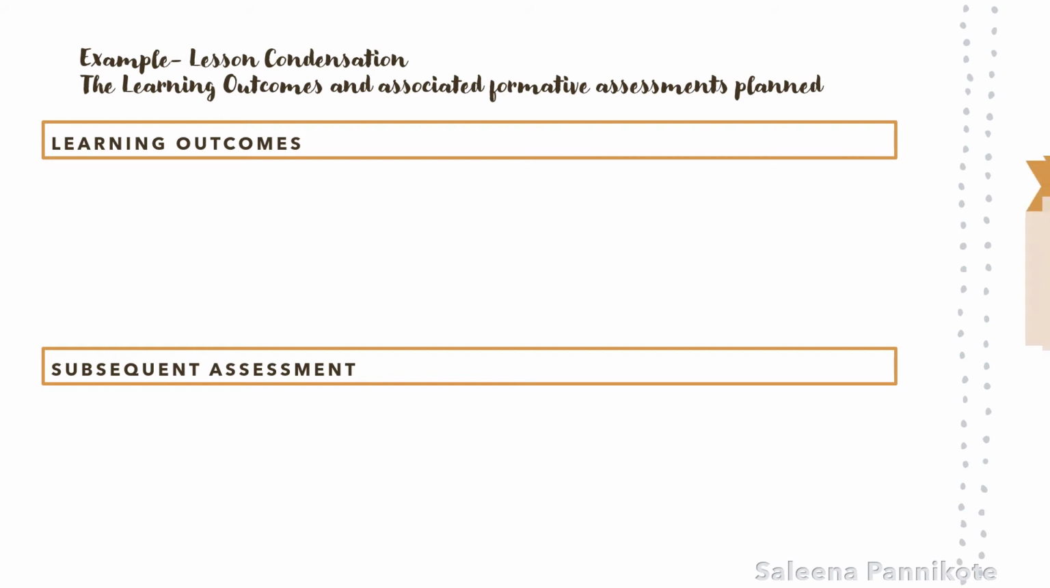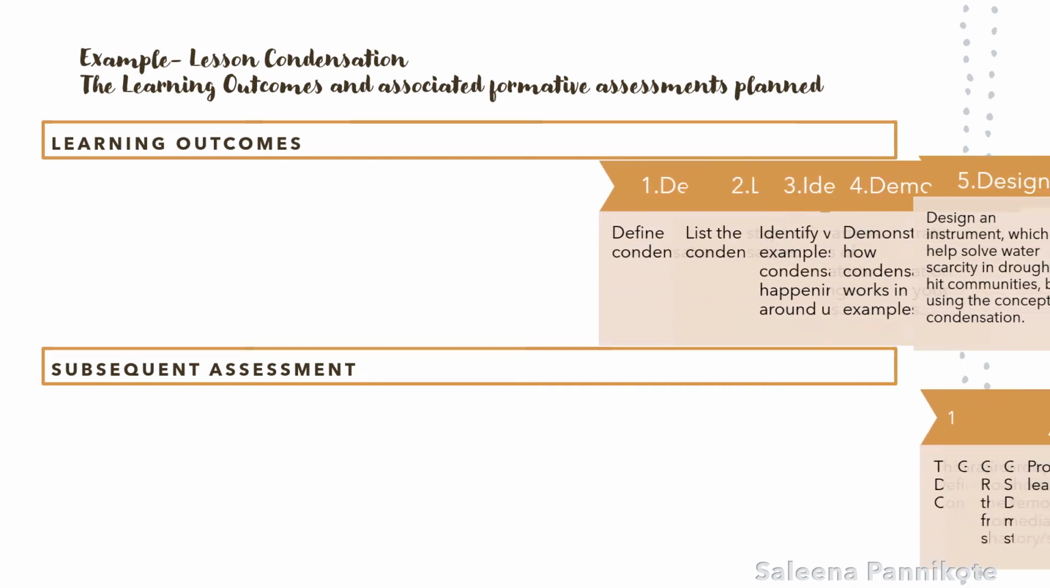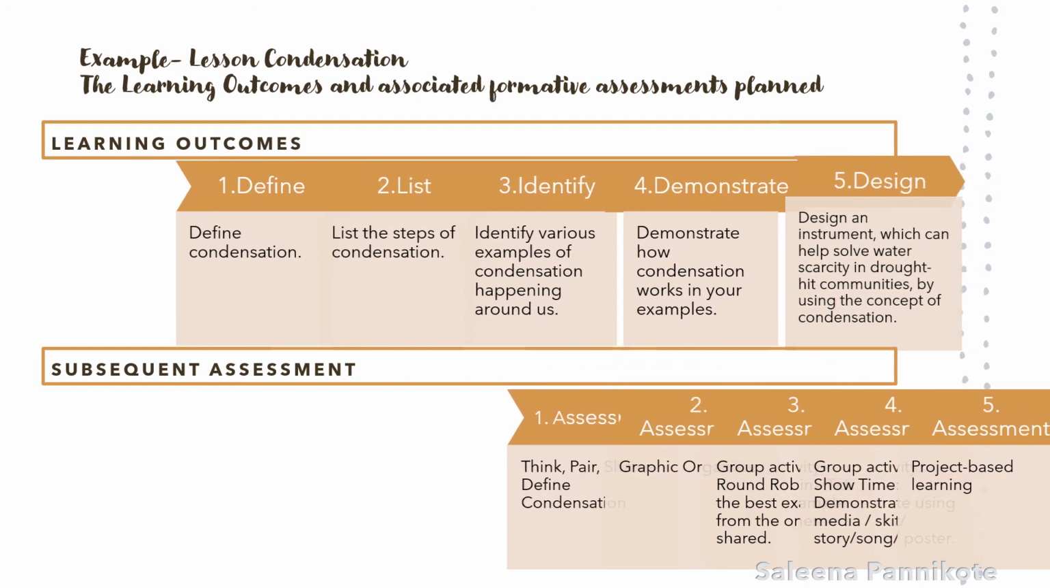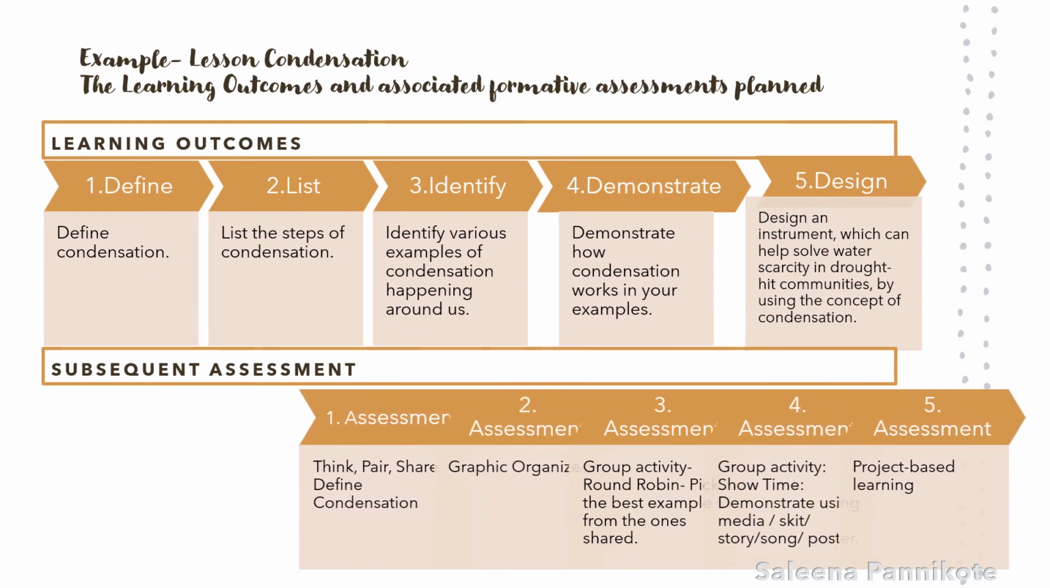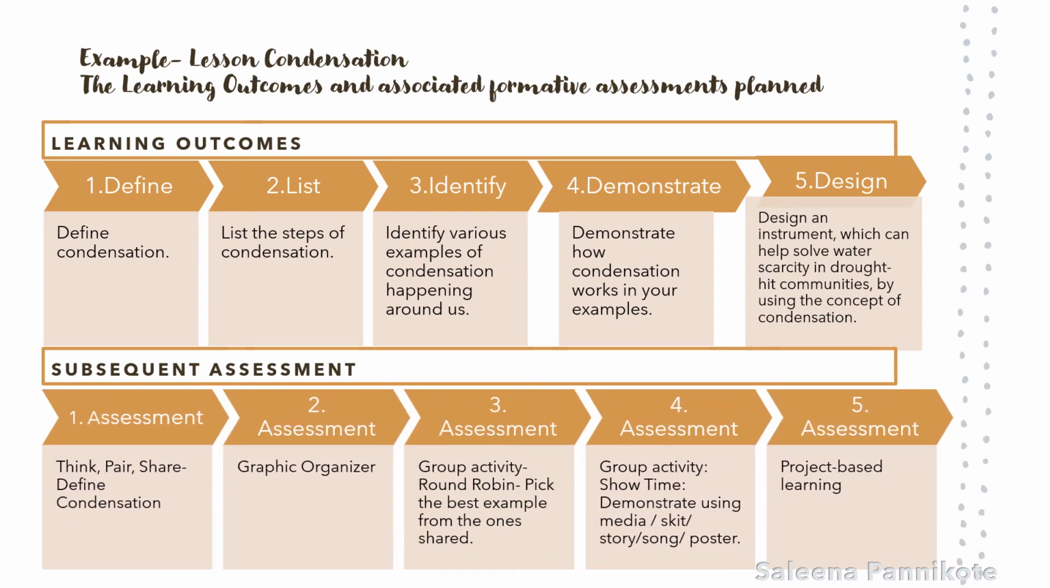Let's look at learning outcome 1. The learners are expected to define condensation. Here, a think, pair, share activity could be employed as an assessment tool to check and improve student learning. In this task, learners are grouped in pairs and students interact with each other to review and memorize the correct definition. Initially, the first partner narrates while the other partner listens and provides feedback. Then, the second partner narrates and the first partner provides feedback.